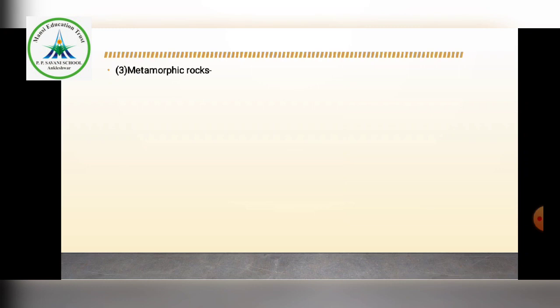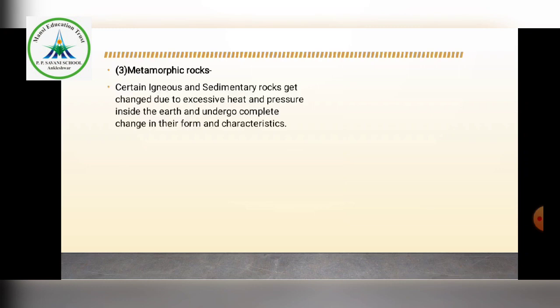Now let's move to the third one, that is metamorphic rocks. What is this? Certain igneous and sedimentary rocks get changed due to excessive heat and pressure inside the earth and undergo complete change in their form and characteristics.